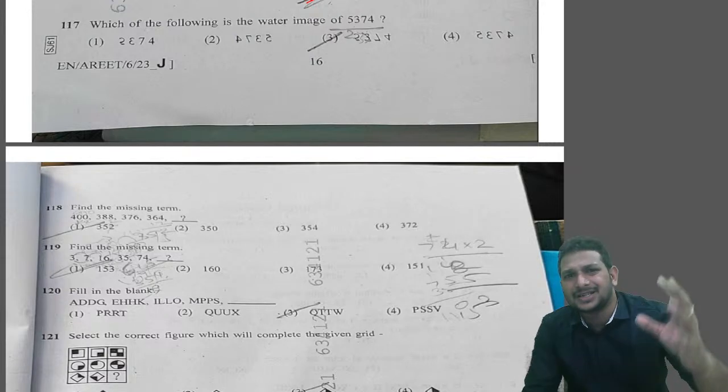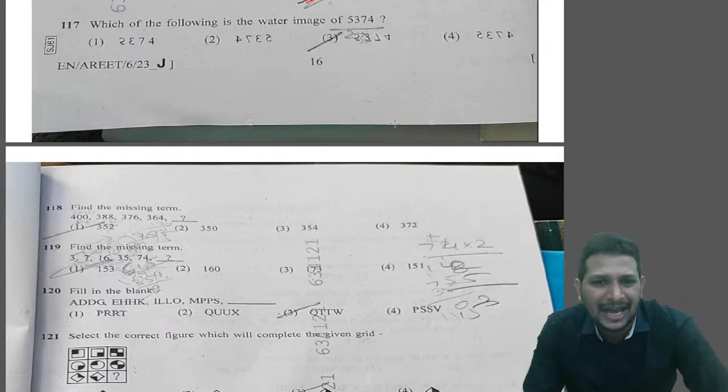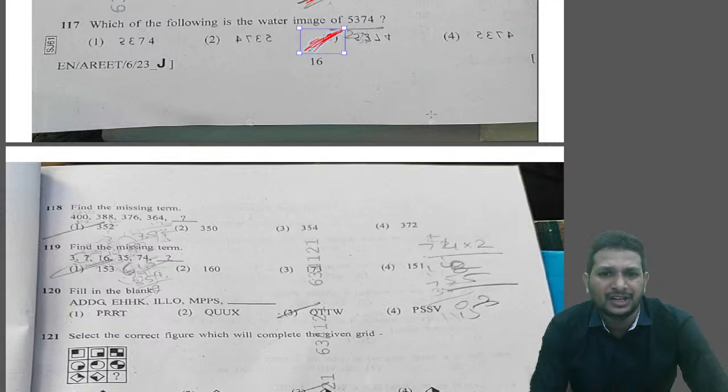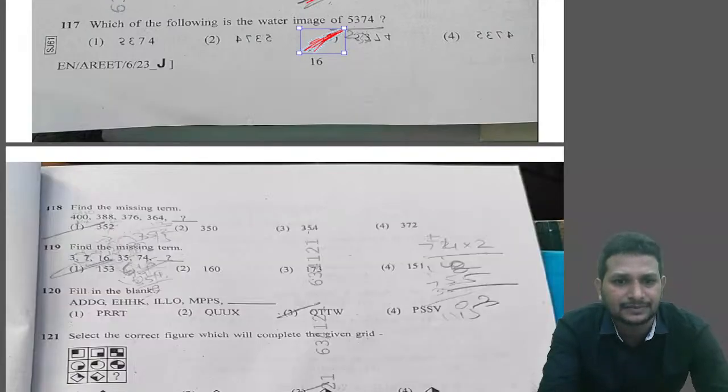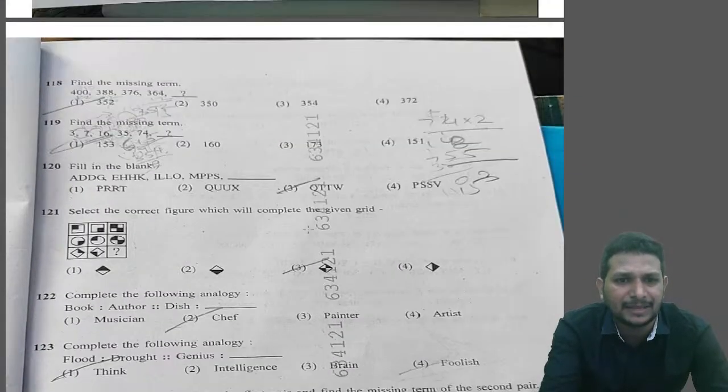As we have discussed a lot, study the numbers, water images, small letters, capital letters. So directly we can say that it is option 3. Okay, option 3. Next, 117. In the 117th question, we got the answer as option C, 3. Next, 118, the missing series.